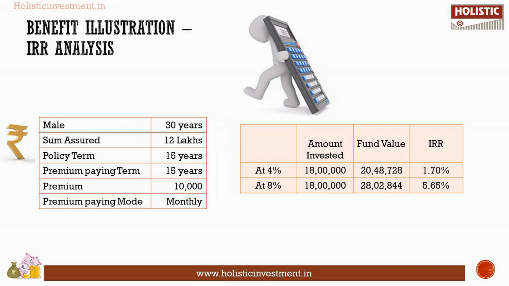It should not be interpreted that the returns under the plan are going to be either 8% per annum or 4% per annum. At the assumed rate of 4%, the fund value would be 20.48 lakhs. The IRR for the 4% scenario is 1.70%. At the assumed rate of 8% scenario, the fund value would be 28.02 lakhs. The IRR for the 8% scenario is 5.65%.